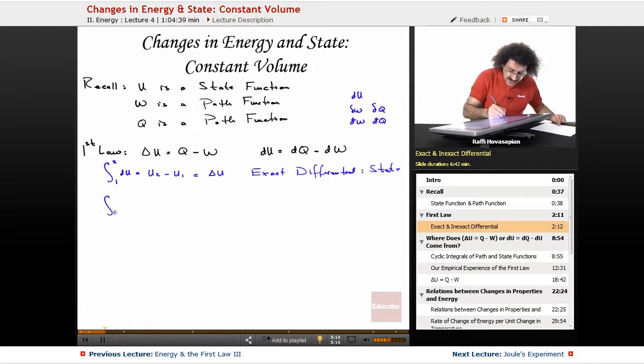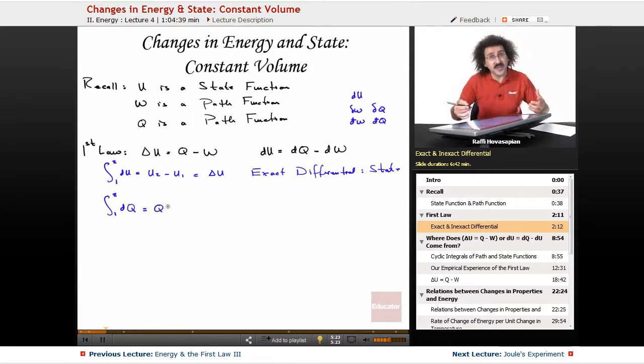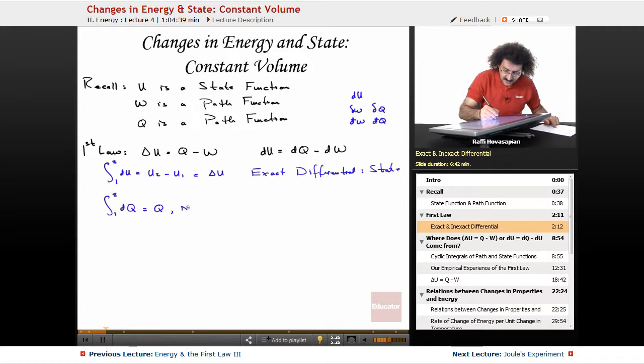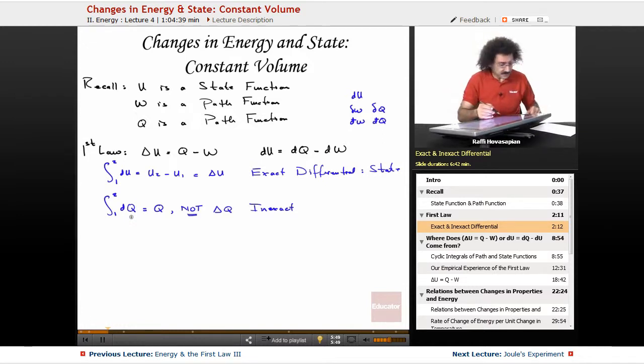Now, when we integrate heat, let's say dq, we don't get q2 minus q1, we just get whatever the value of q is. This is not delta q. This is an inexact differential. Inexact differentials do not integrate the same way exact differentials do. They do not follow this final minus initial. They depend on the path. So you just get a quantity. That's it. Path function.